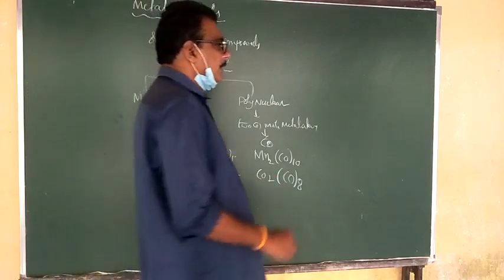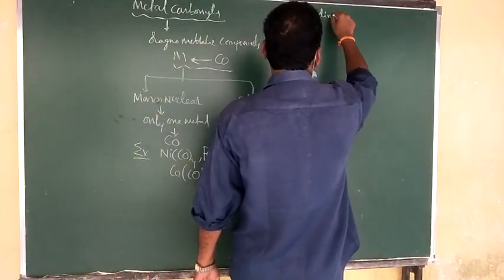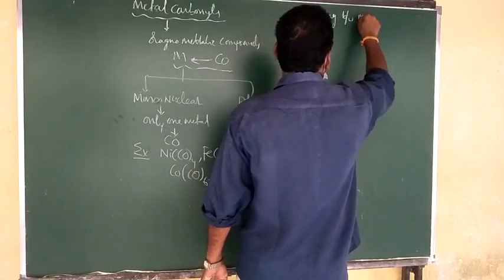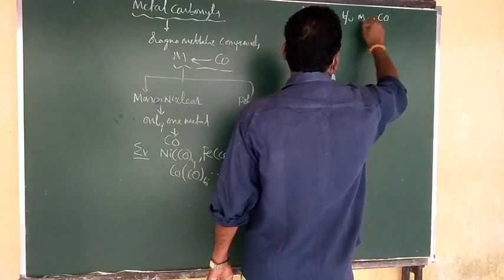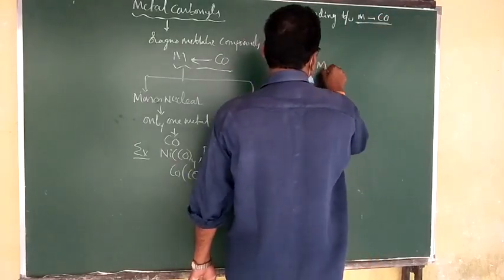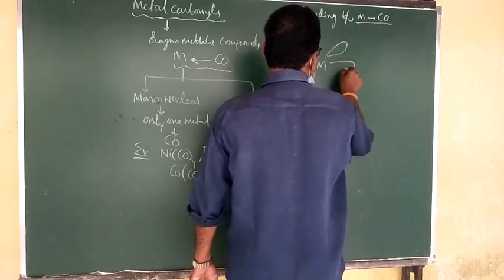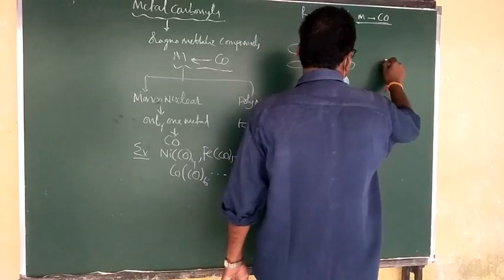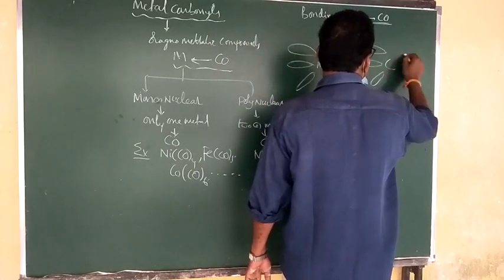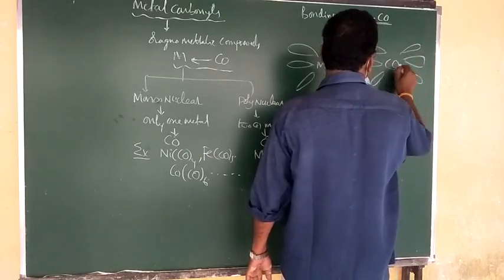Here very important is the bonding between the metal and carbon monoxide. Suppose I take a metal, which has vacant d orbitals, and also the carbon monoxide.